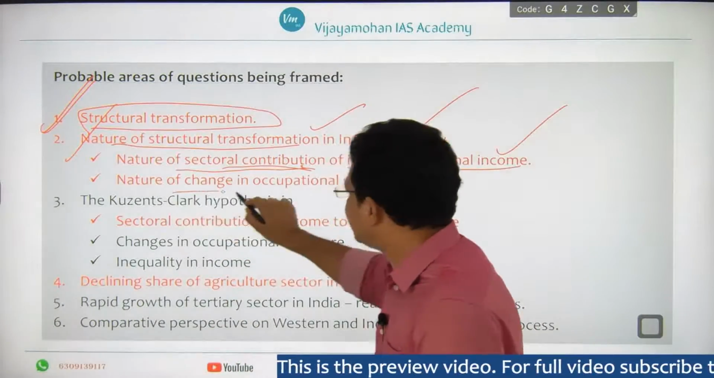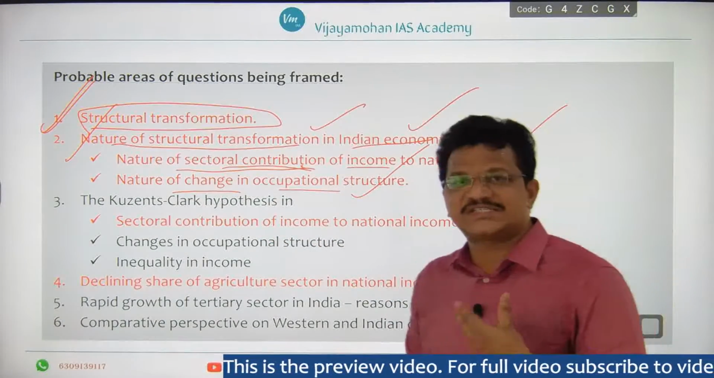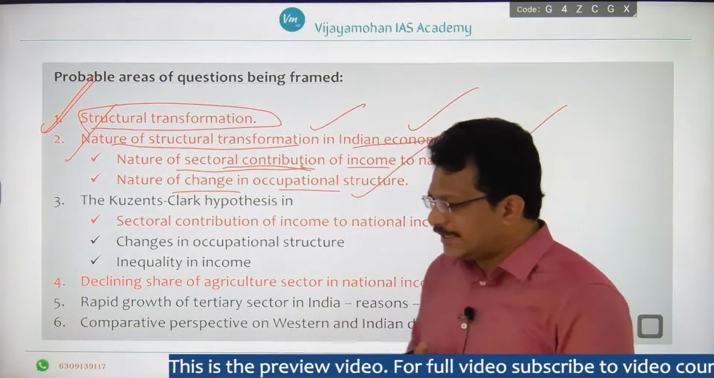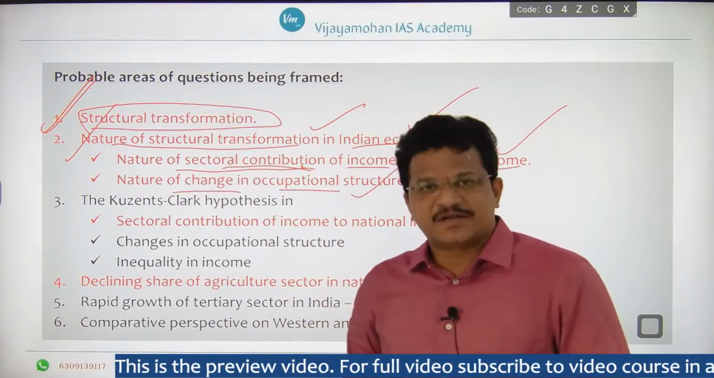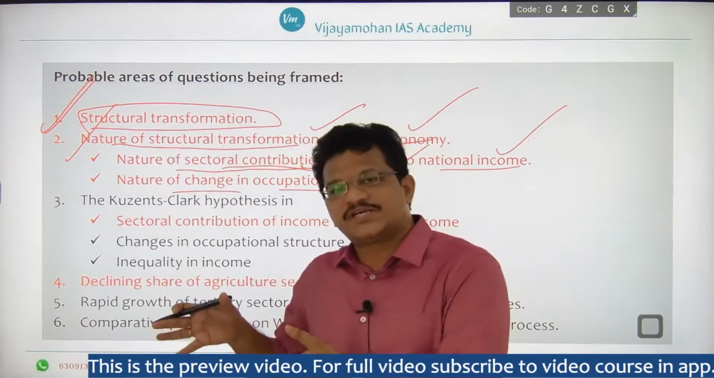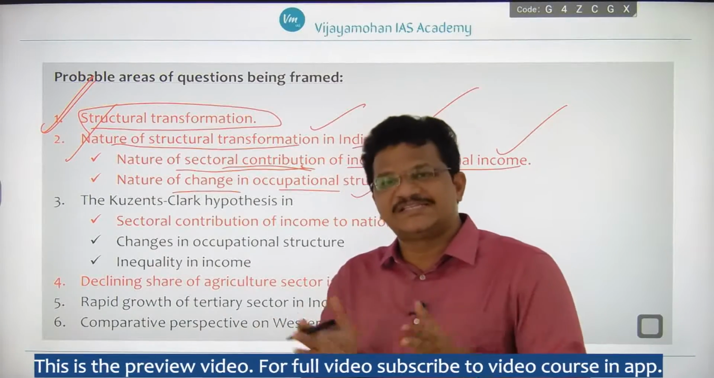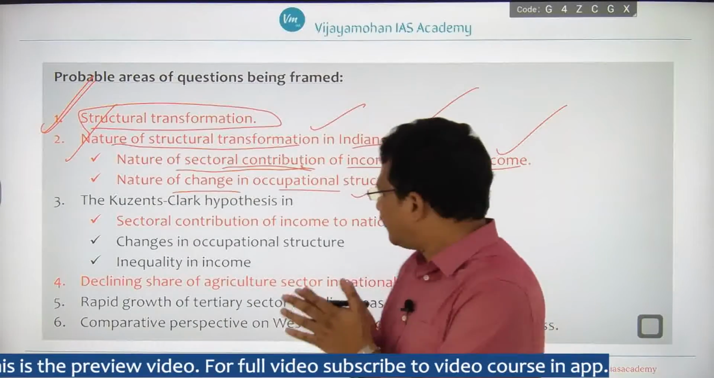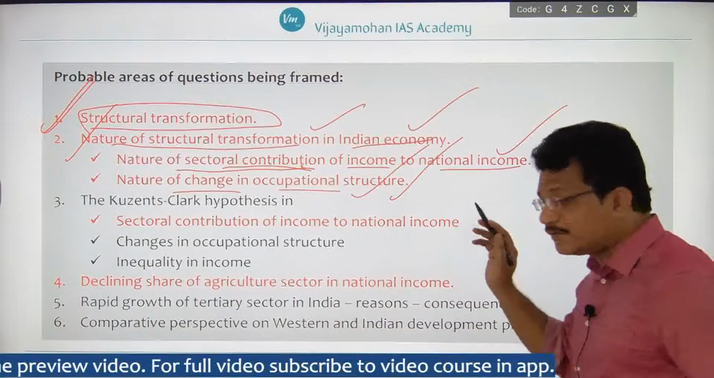And what is the nature of change in occupational structure? How has the occupational structure changed as the economy develops? What is the employment provided by the primary sector and how has it changed over the years? What is the employment provided by the tertiary sector, how has it been changing, what are the reasons for that, and what are the consequences? A question has already been framed on this topic.